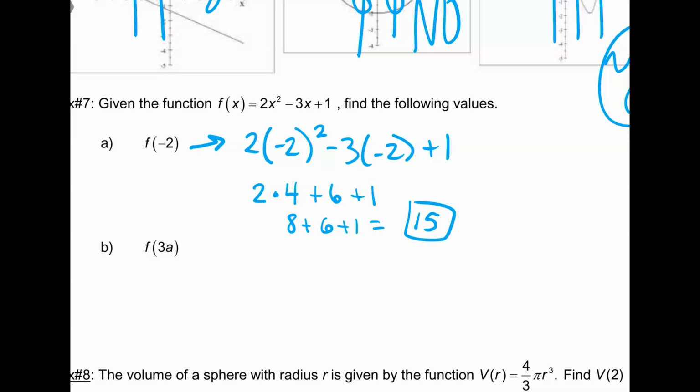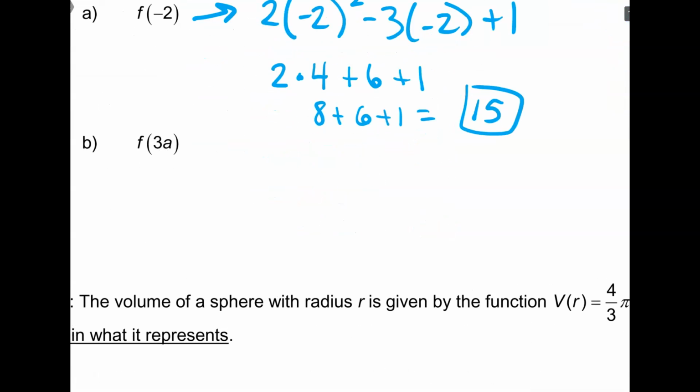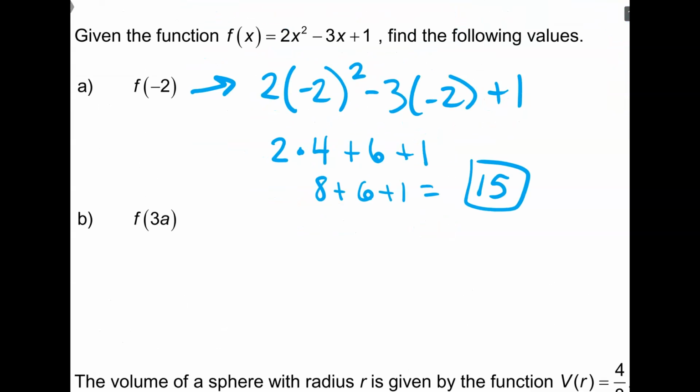Okay, cool. Now, we can try the next one. But this is a tricky one, all right? I'm just going to warn you, a little tricky trick. And I think you'll see what I mean. So, Lauren, what should I do for B? So 2 times 3a times b squared minus 3 times 3a plus 1.